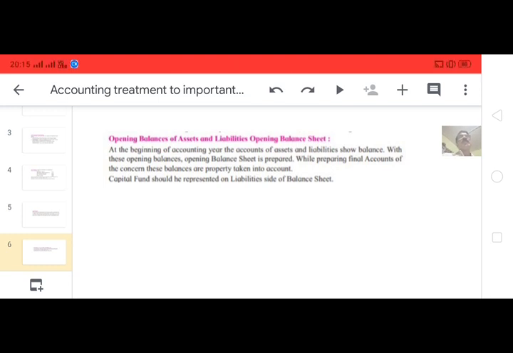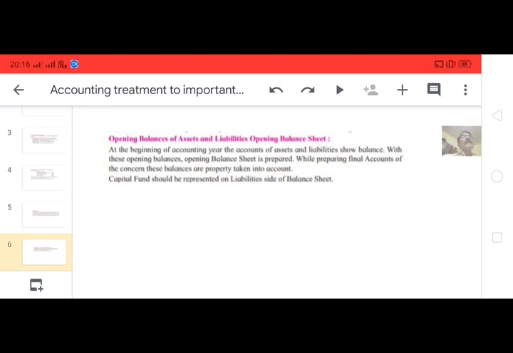If an opening balance sheet or opening balances of assets and liabilities are given, from those assets and liabilities we have to prepare it. Suppose at the beginning of the accounting year the accounts of assets and liabilities are shown. With these opening balances we have to prepare the opening balance sheet. For what purpose?